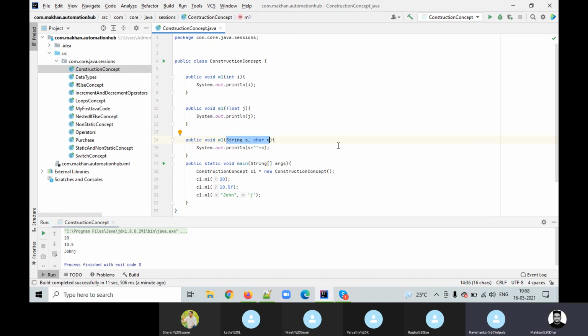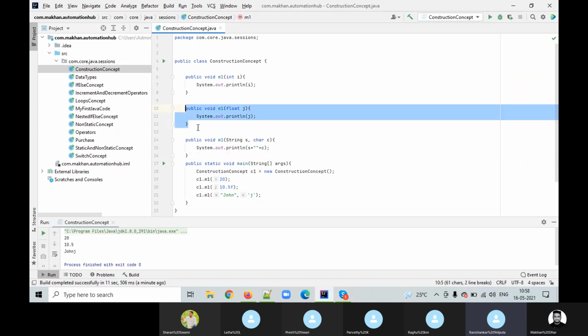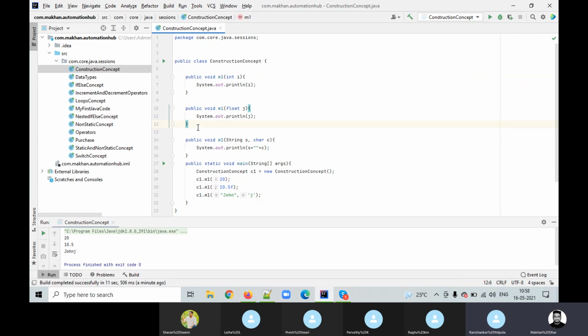So we can use the same method name multiple times, the same form multiple times. That is called polymorphism. Poly means many, morphism means forms. So, many forms. Any doubt here?